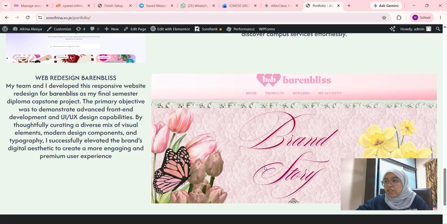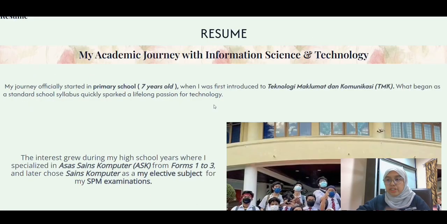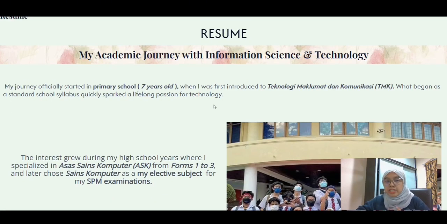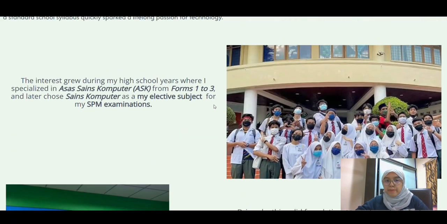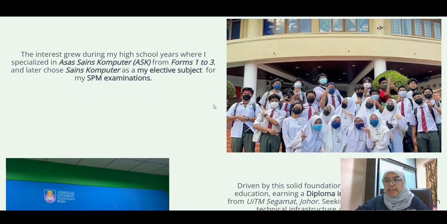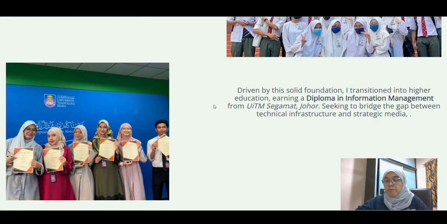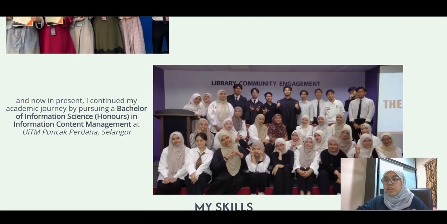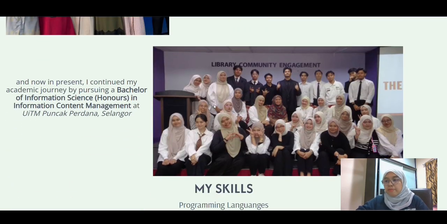Okay, moving on next to the resume part. For the resume, on top I put the background of my studies first, which is my academic journey in information science and technology. And then I explain my journey, starting from standard one, and then moving on to the high school years, also the diploma years, and lastly the most recent, which is the degree, which is my current one right now.